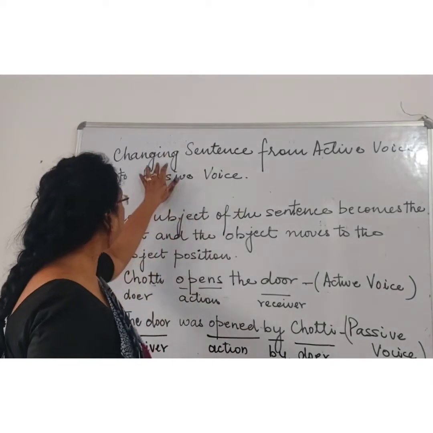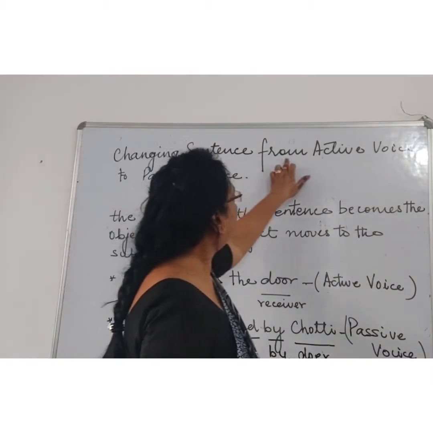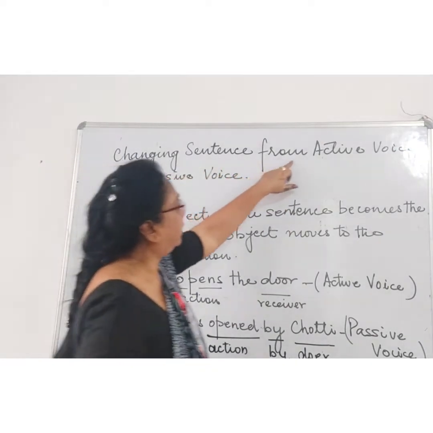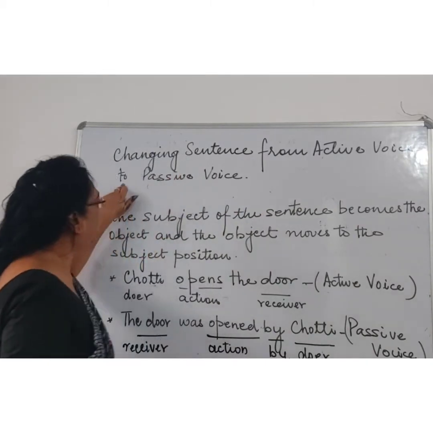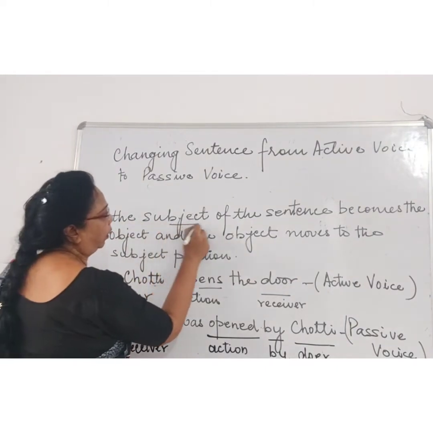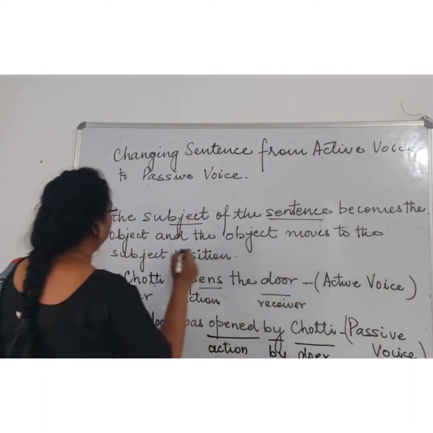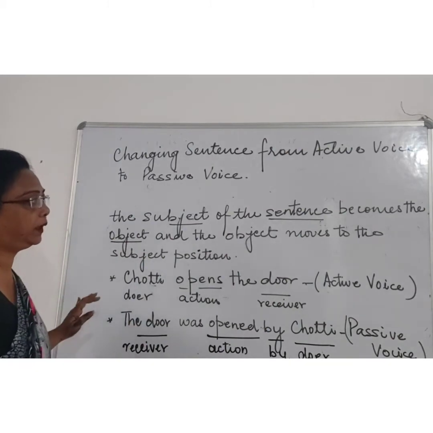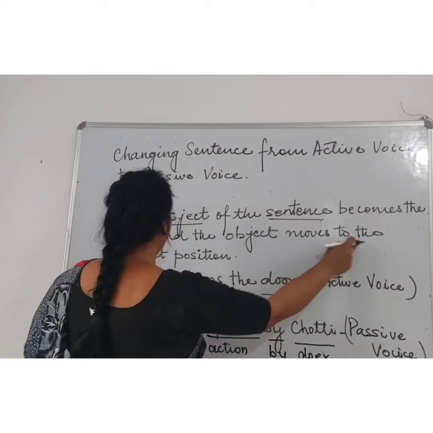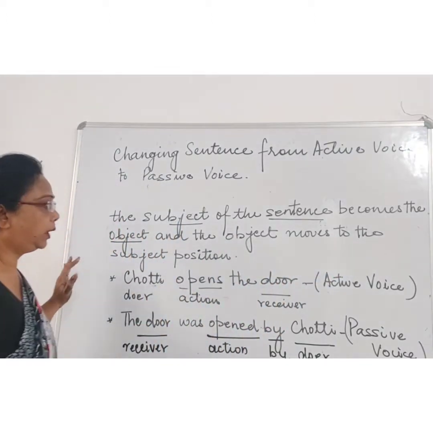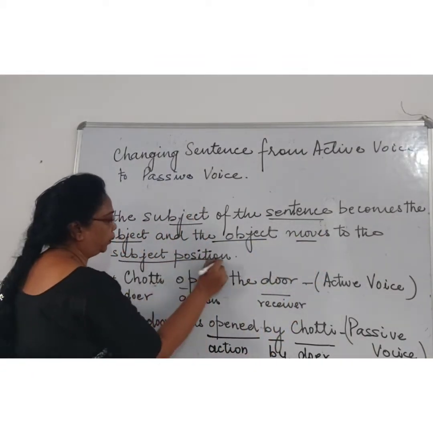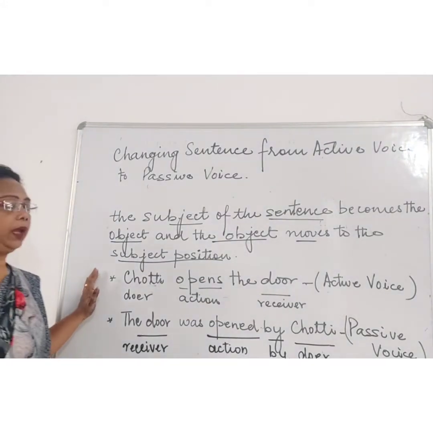Now, children, we will see changing a sentence from active to passive voice. When the sentence is in the active voice, how do we change it to passive voice? The subject of the sentence will become an object, and the object will move to the subject position. Right? So the object will move to where? Subject position. Now you might be having some confusion.